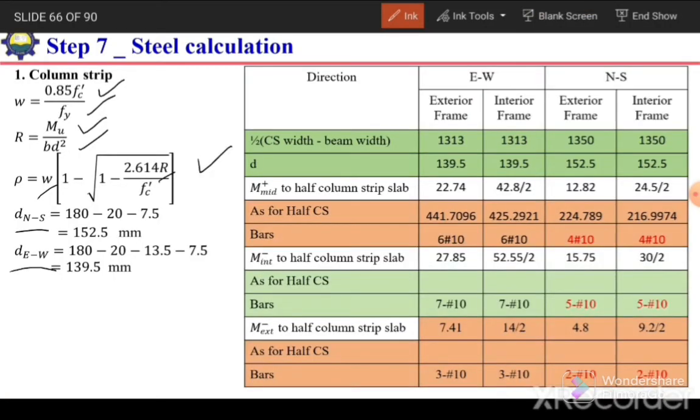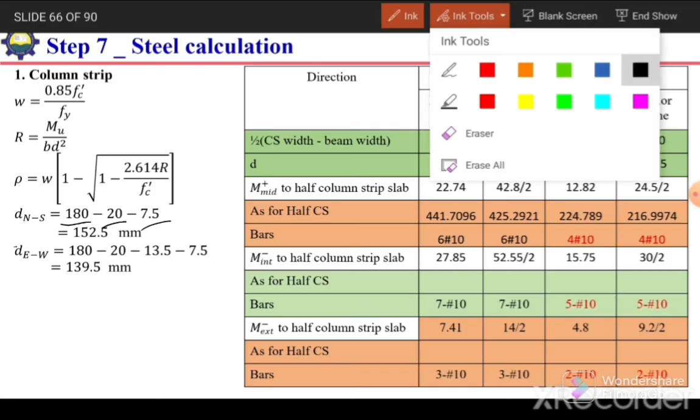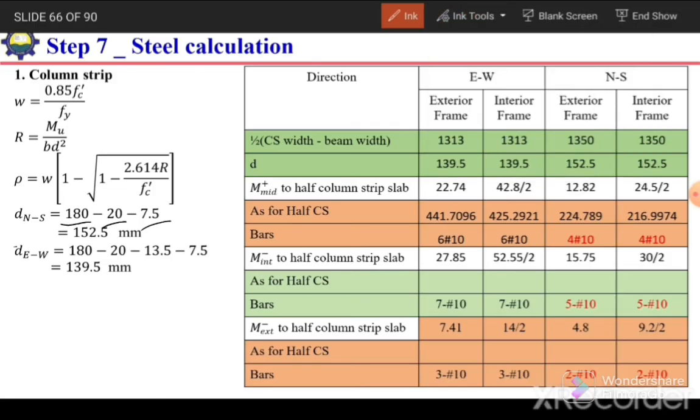Here we have considered that this north-south reinforcement is provided first as it is the shorter span. So we have total depth 180, 20 millimeter is clear cover, and we are considering that the diameter of the bar is 13 millimeter or 13.5 millimeter. So we will subtract the half diameter of the bar. For north-south direction reinforcement, the value is 152.5. This is for bottom reinforcement.